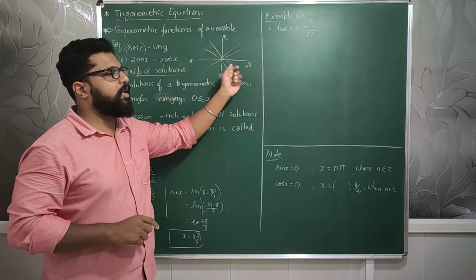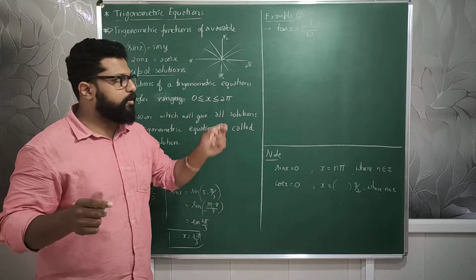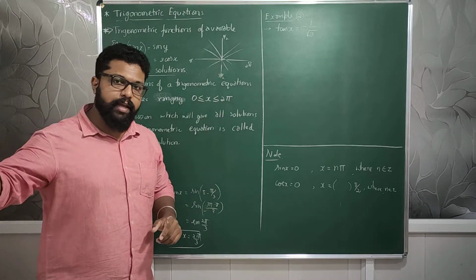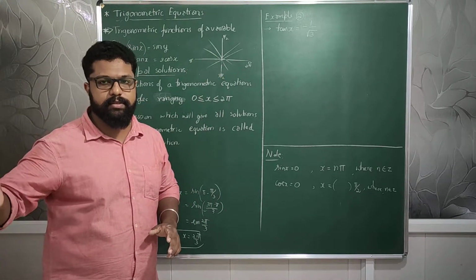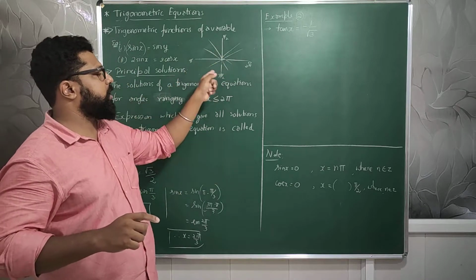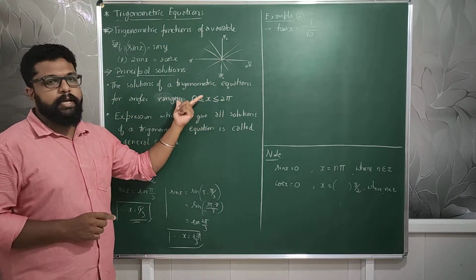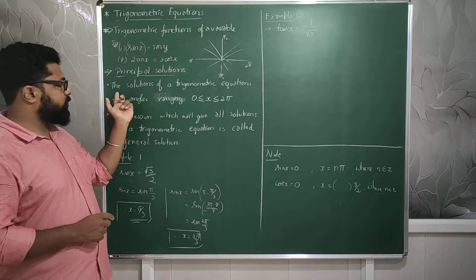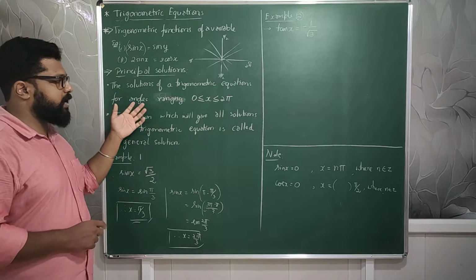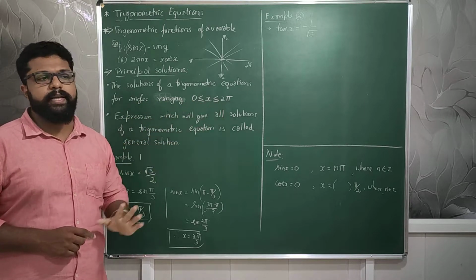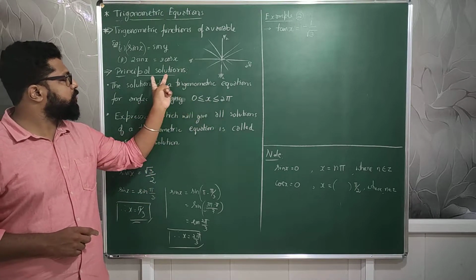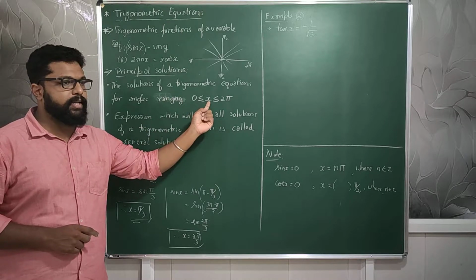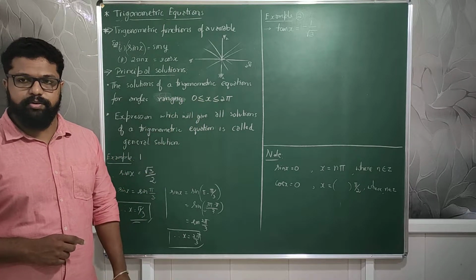In one full rotation, the values keep on changing from 0 to 2 pi. The remaining values will go on repeating themselves. That is why the values in the first rotation are called the principal solutions of a trigonometric function. These are the solutions of trigonometric equations for any angles ranging from 0 to 2 pi. Such trigonometric solutions, or values for x, are called principal solutions.